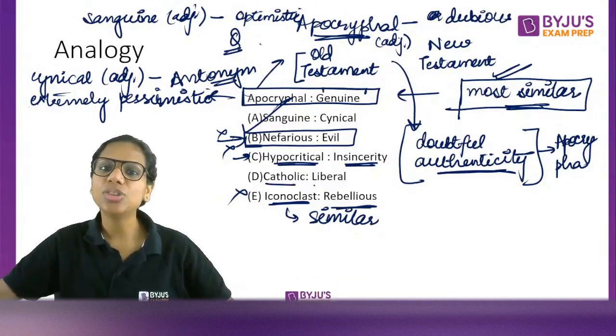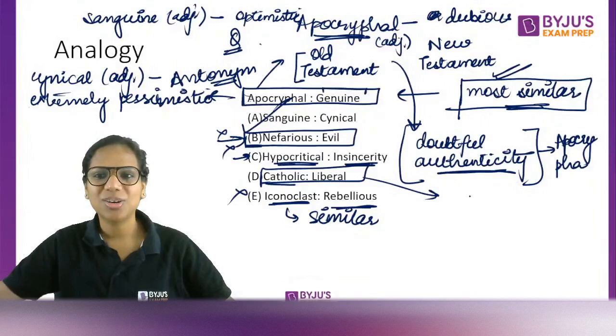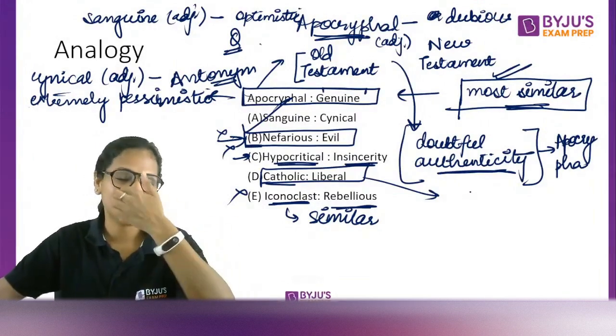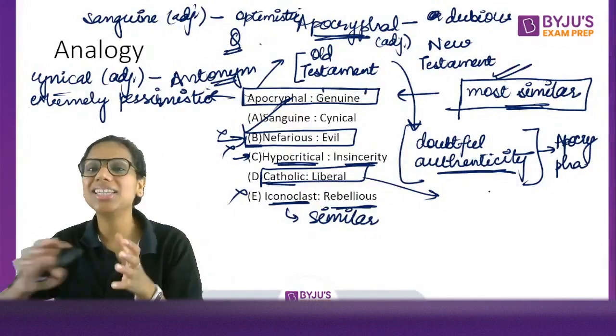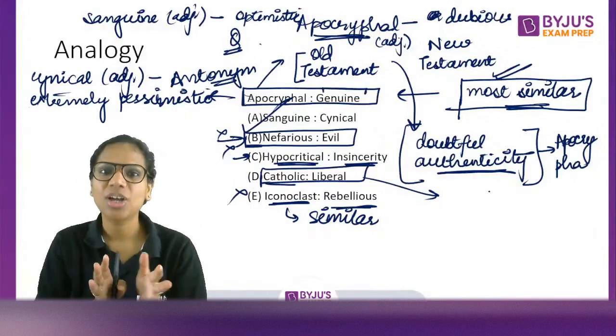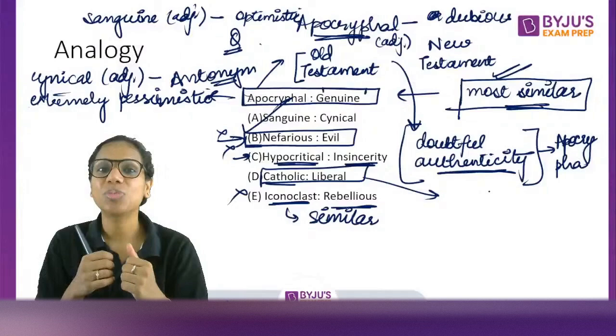This is the answer. Now, you must be wondering, what is the relationship between Catholics and liberals? Some people in fact associate being Catholic with conservatism, but actually the word Catholic does not just mean a Christian who practices Catholicism. No, Catholic has another meaning.